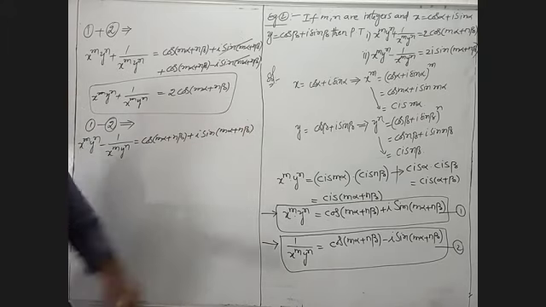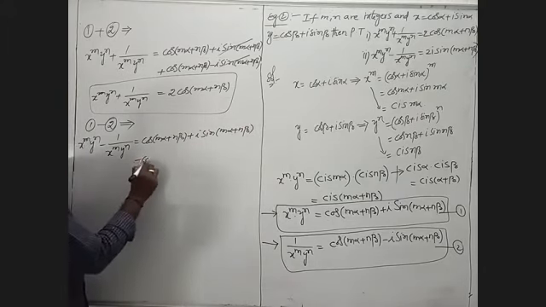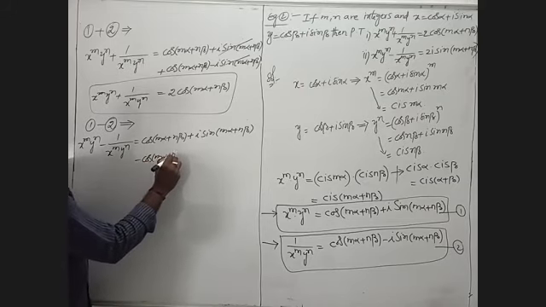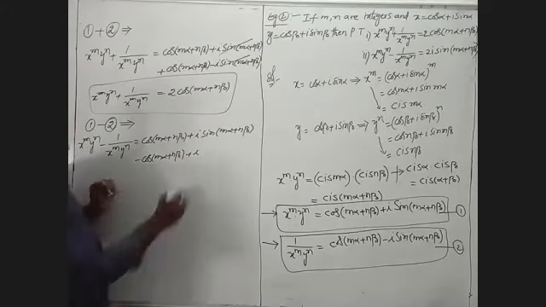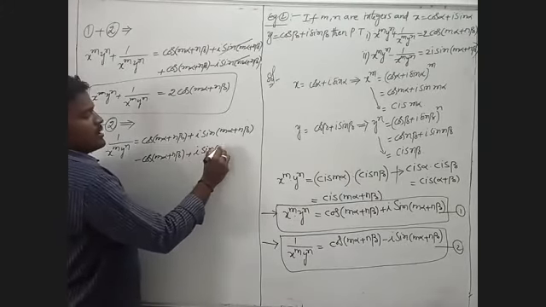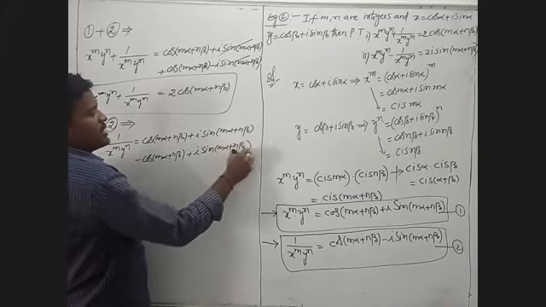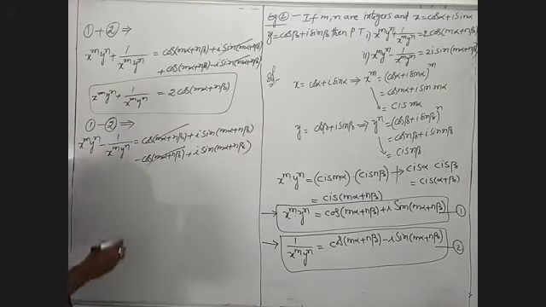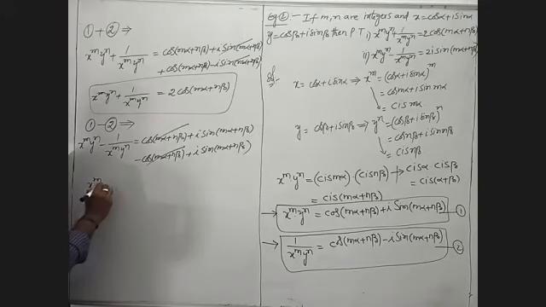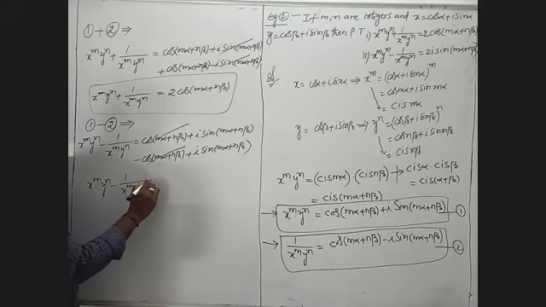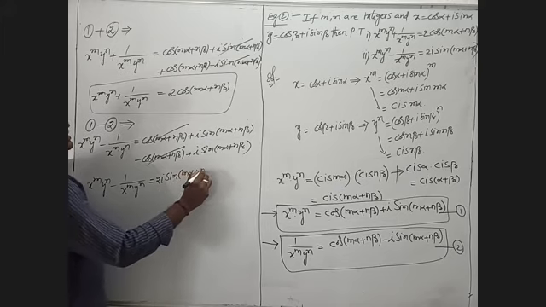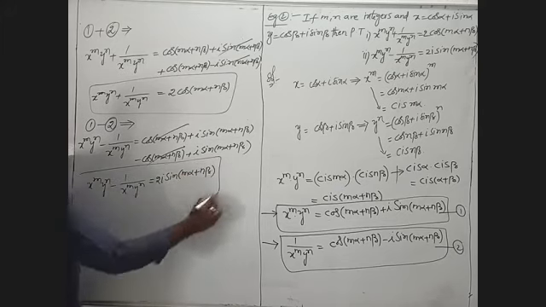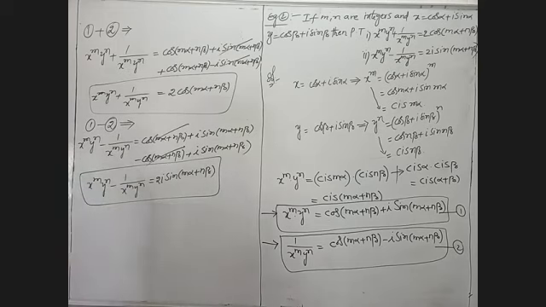The second one is multiplied by minus, so minus cos of m alpha plus n beta, and minus into minus becomes plus i sin of m alpha plus n beta. Cos terms cancel. Remaining, x power m y power n minus 1 by x power m y power n is 2i sin of m alpha plus n beta. This is for the second one.